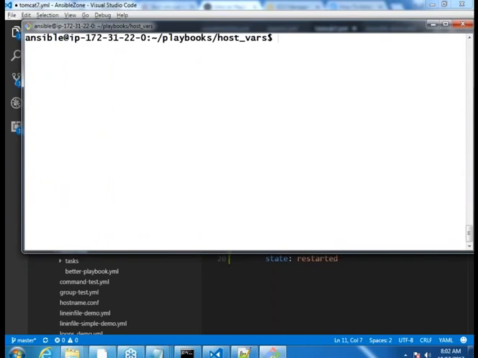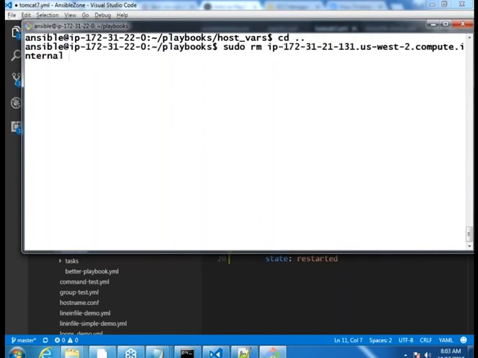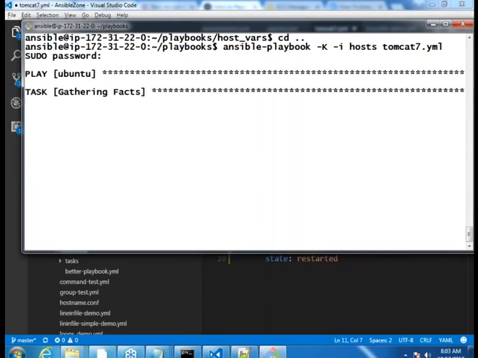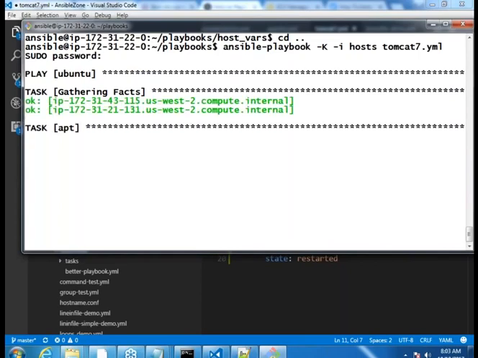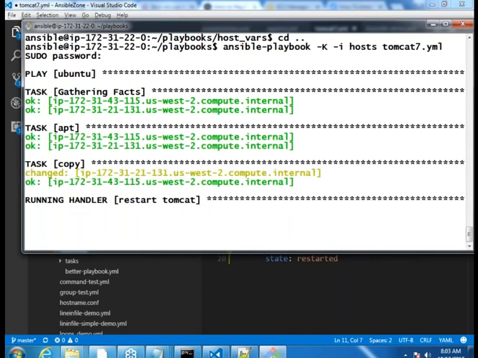I would try to execute the same command again. Fine. ansible-playbook -k, -i is my inventory file. I'm telling that the inventory file is the host file, and the playbook which I want to run is tomcat7.yml. So it will ask for a password. If you want, you can enable verbose to see all of the logs over here, but I would want this to be minimal, and I want to go in there and check.